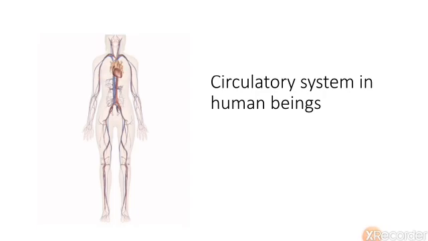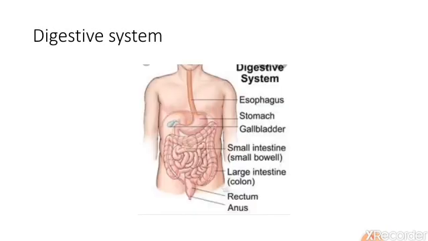Now, let us come to our main topic, that is the circulatory system. What is the function of the circulatory system? See what happens when we eat food. It gets digested. But this food, or we can say energy, should be transported to each and every part of our body so that our body will get energy, and we can do a lot of work. For that we need energy. But after digestion, it should reach each and every part.